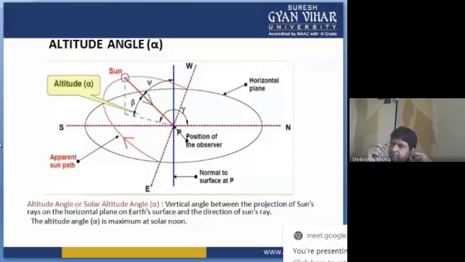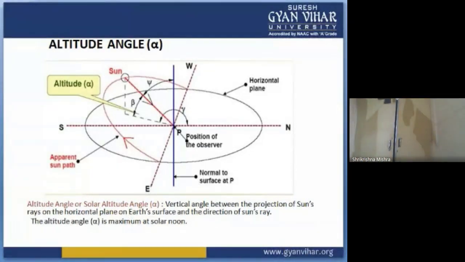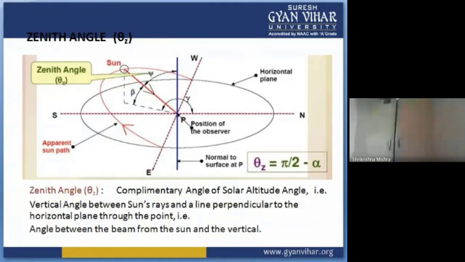I hope the altitude angle is now understood to you. So these were all the angles, students, which are considered in solar geometry. One more angle you can understand is the zenith angle. The zenith angle is the complementary angle of the solar altitude angle, that is, the vertical angle between the sun's rays and a line perpendicular to the horizontal plane through the point. That is the angle between the beam from the sun and the vertical.